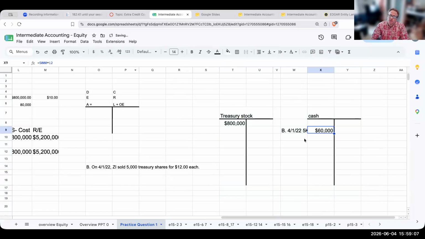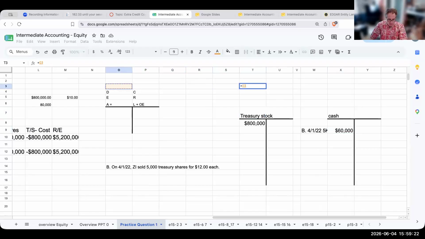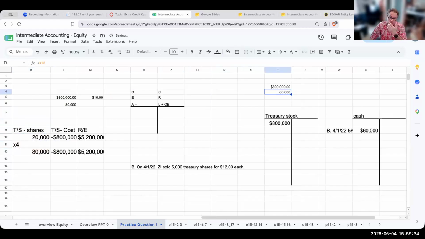For every debit, I need a corresponding amount of credits. Now, when I'm dealing with treasury stock, I'm going to credit treasury stock for the amount that I originally paid for it. Because I bought it all at once, per the question, this is going to be 800,000 bucks, and this represented 80,000 shares. Well, it was 20,000 at 800,000, but post split, this is now going to be $10 per share. So my original cost on this was $10 per share.